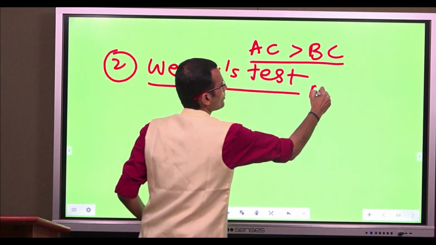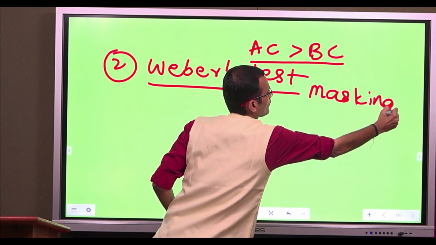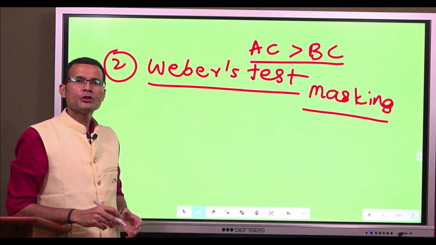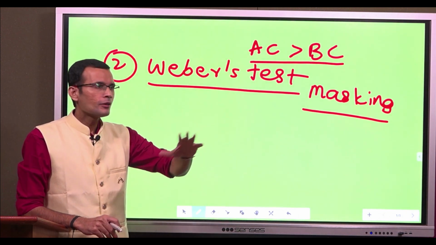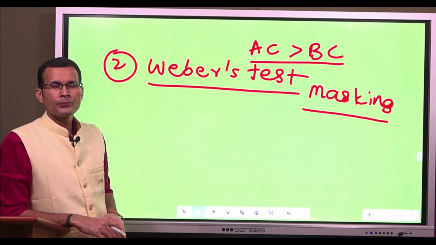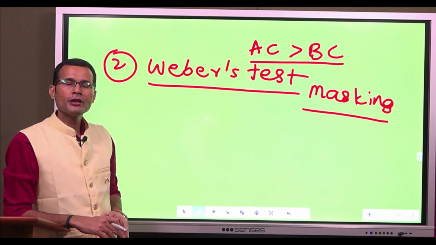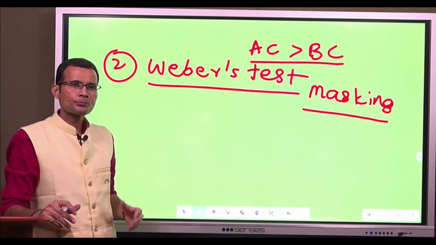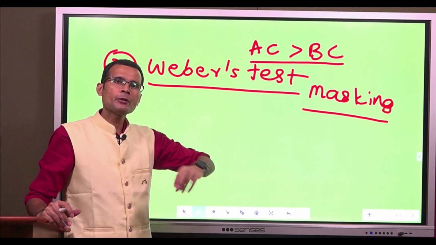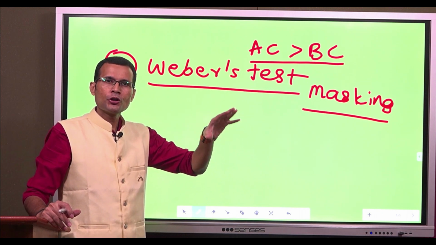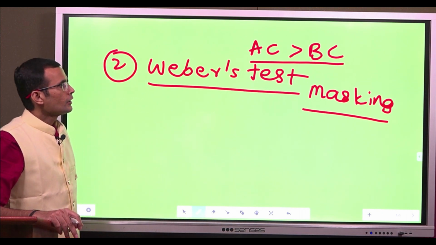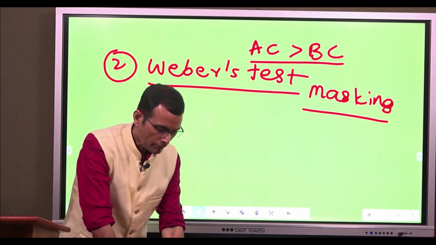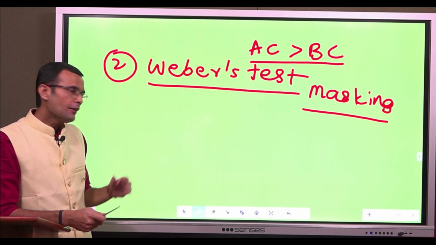Remember, there is something called the masking effect. In ordinary situations also we come across this masking effect. If you are traveling in a public transport vehicle and there are lots of sounds with different frequencies, some of the sounds get masked, and you are not able to hear those sounds properly. So, masking effect. Now coming to the Weber's test. Let's see how it is performed and the interpretation.